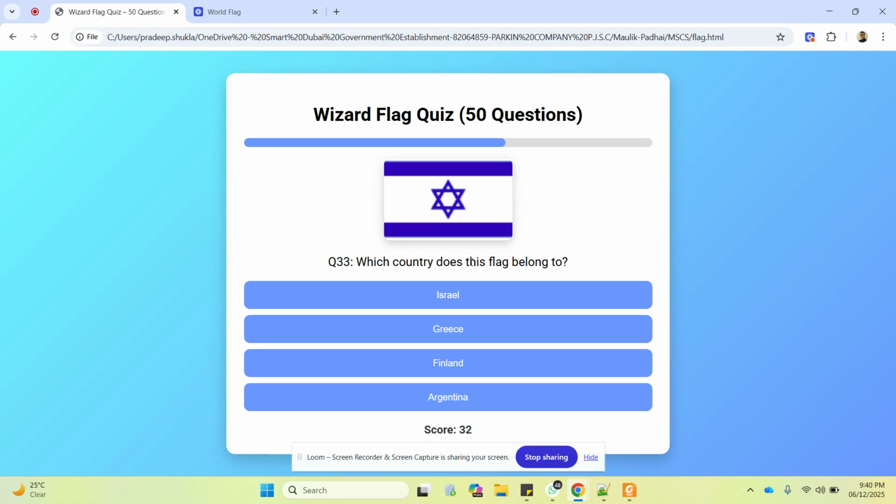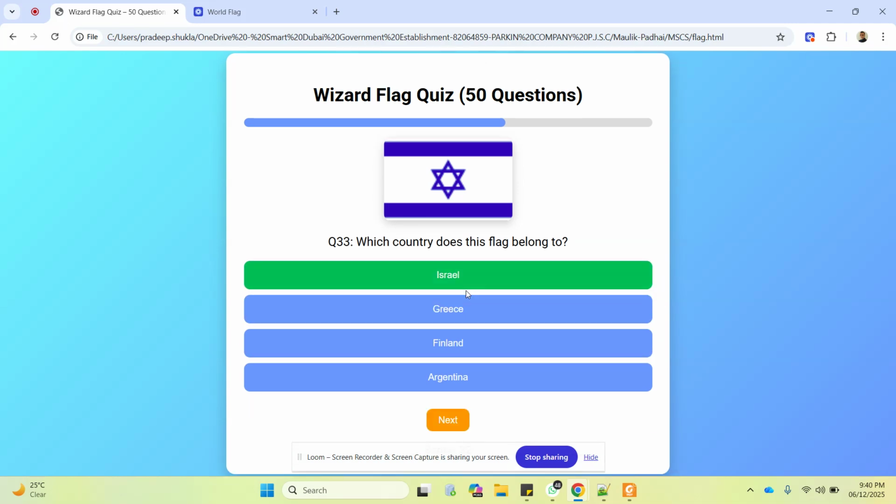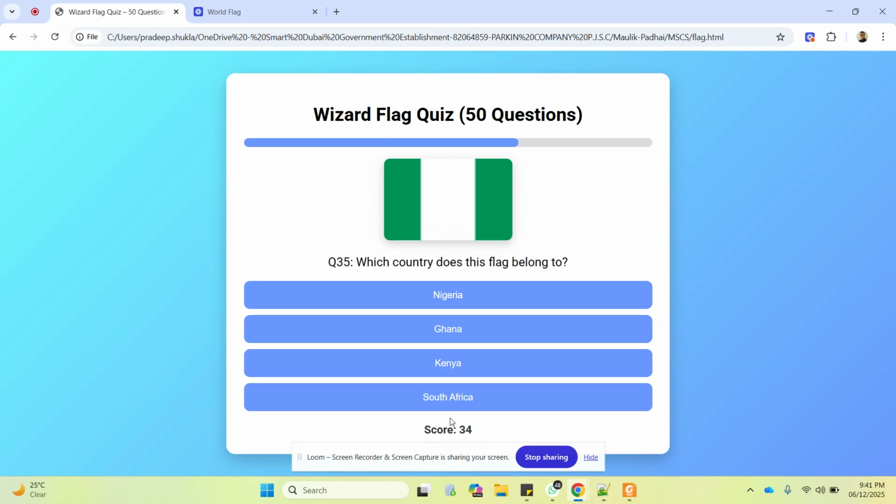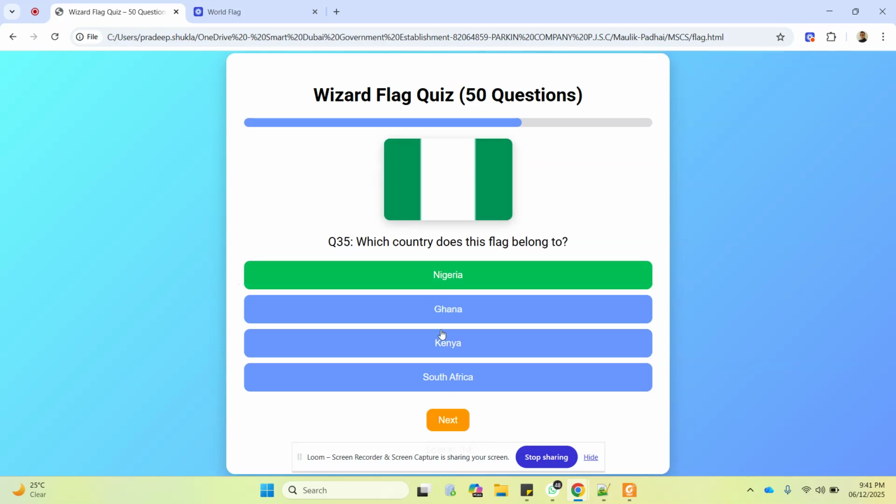Okay. This one is Israel. Yes. This one is, I think, Egypt. Egypt, right? Yes. There's a flag of an eagle, right? It should be Egypt. Yes. This one is Nigeria. Yeah. Green, white, green is Nigeria.